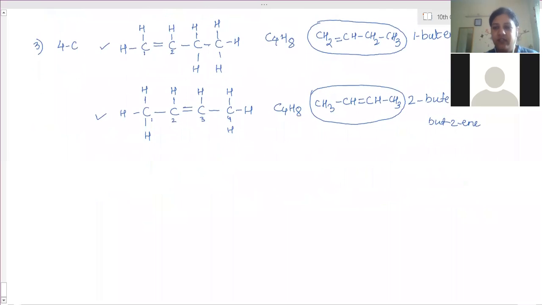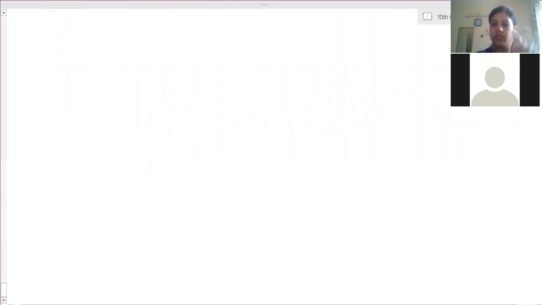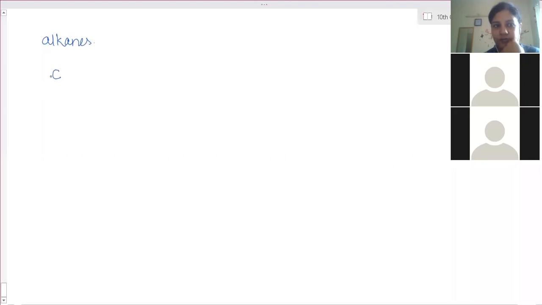Okay, so I will explain one. Now the third one is... first, let's recall all these compounds again. Alkanes, with all carbon single bonds. So first, only one carbon atom. Now how many electrons are left out? How many electrons does it have? One carbon means it has 4 electrons. 4 electrons are shared with hydrogen. So CH4 will come, right, when we write it together.